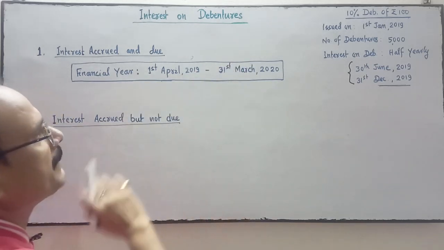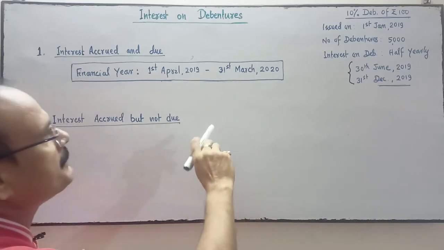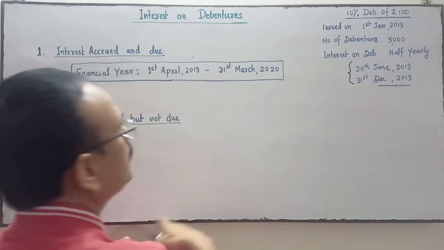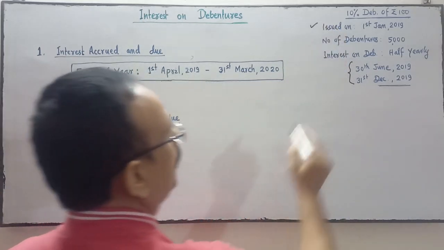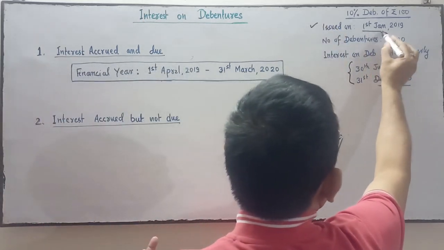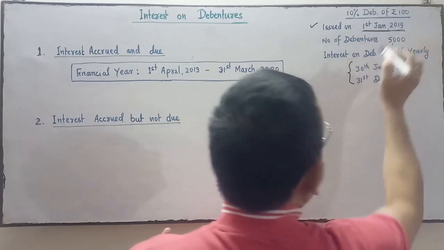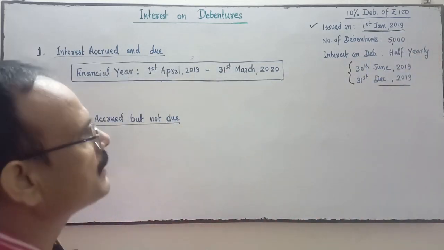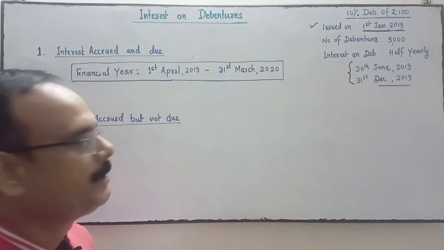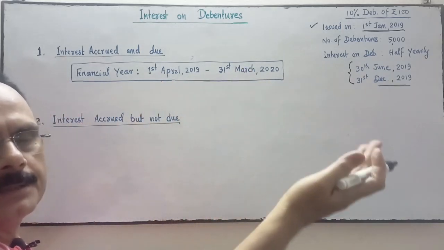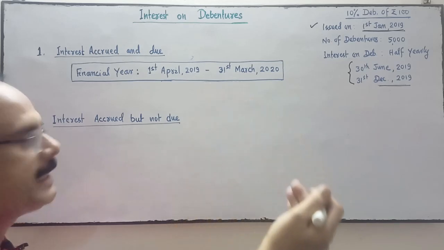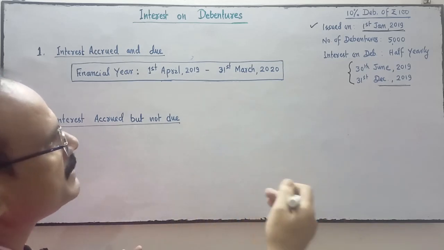Suppose in the previous financial year, company issued debenture on 1st January 2019. Previous financial year means 2018-19, 1st April 2018 to 31st March 2019.